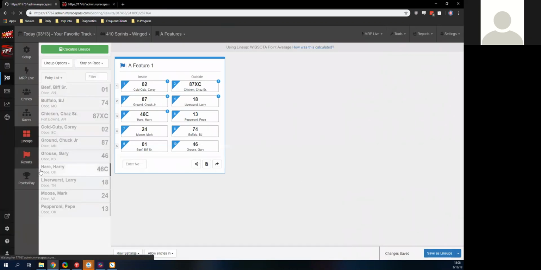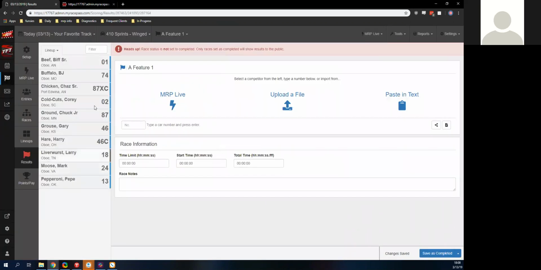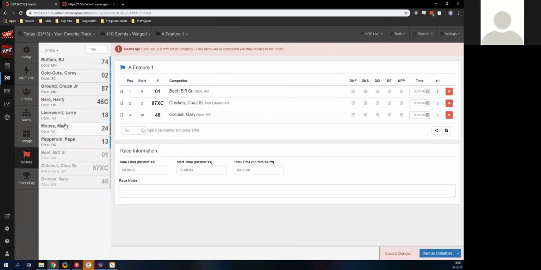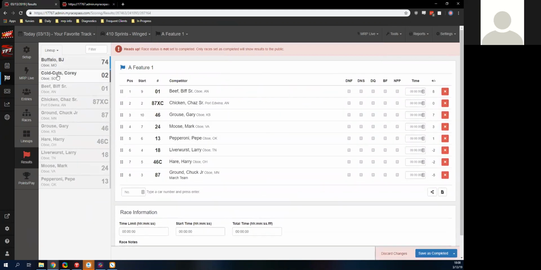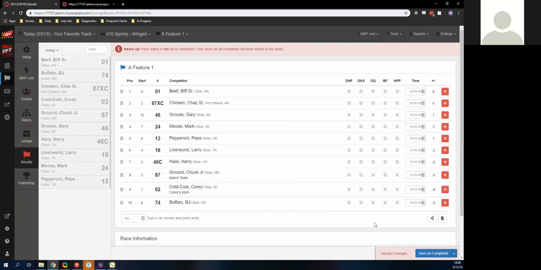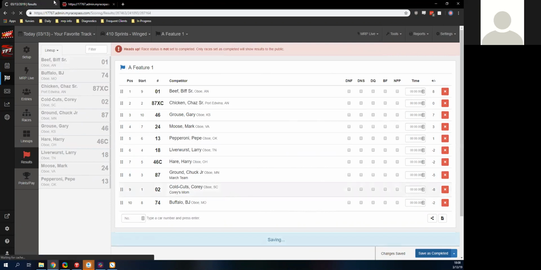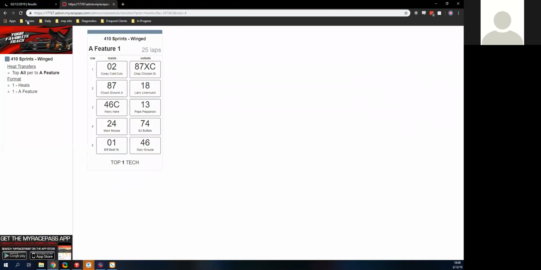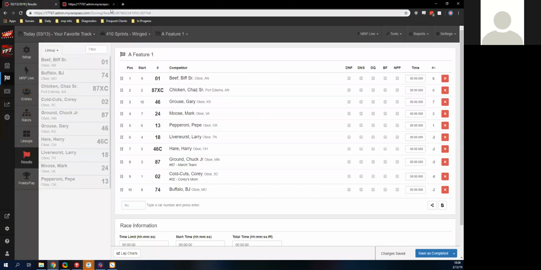So the last way we can enter in results, and we'll do that right over here. So we'll enter in our results. We can just click on them, they finished. And I just kind of mixed them up here. And save it. And again, it's going to be moving all those out of the lineup monitor. As soon as it saves, it's going to move it out of that way. Updates everywhere. So on the MyRacePass app, it'll be updated. You can get it to update on your website. If you have a website through MyRacePass, it'll do that for you automatically.